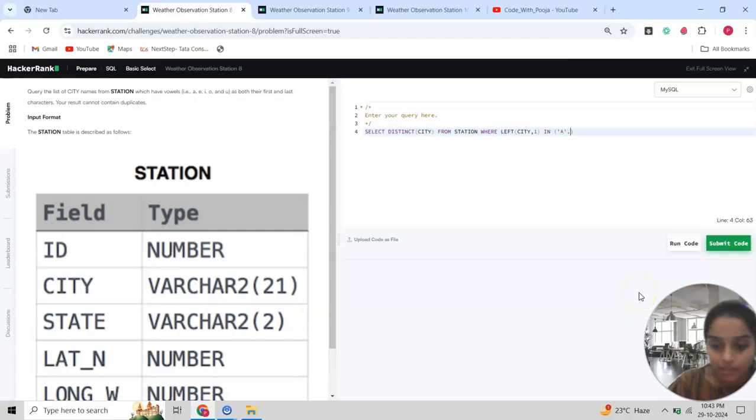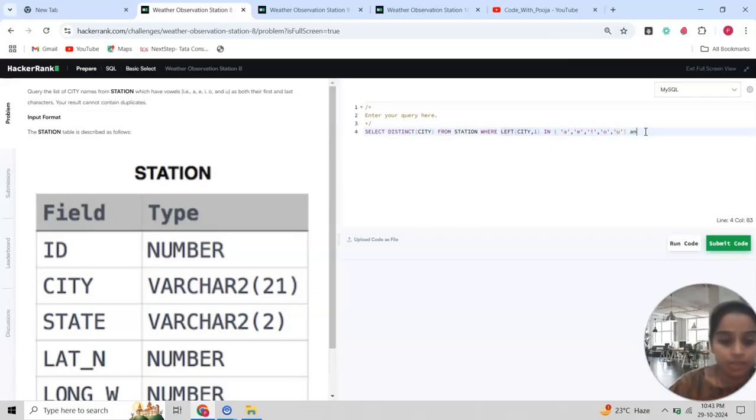In A, E, I, O, and that one is U. Okay. Similarly, this is all about the first letter. That first letter will be in A, E, I, O, U.